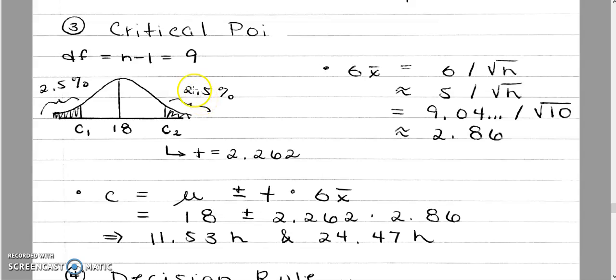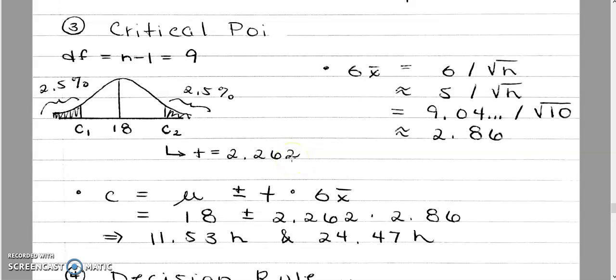And I also need my degree of freedom. Remember that the degree of freedom is always the sample size minus 1. Since my sample size is 10, 10 minus 1 is 9. I use 9 and 0.025 in my table. I find that t is 2.262.